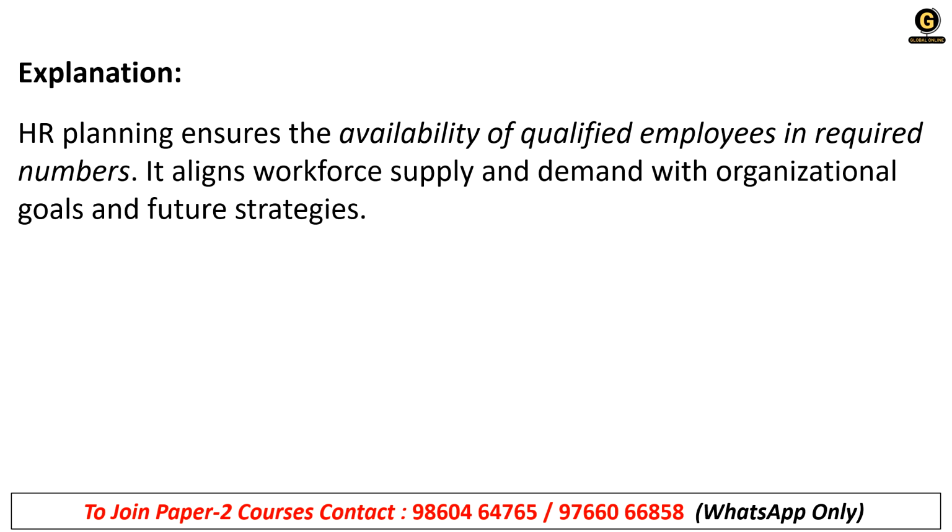Basically HR planning ensures the availability of qualified employees in the required numbers, right? Whatever the number of employees required, HR planning ensures that quality employees will be selected. It aligns workforce supply and demand with the organization goal and future strategies.